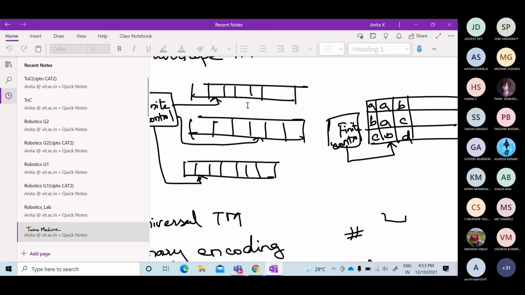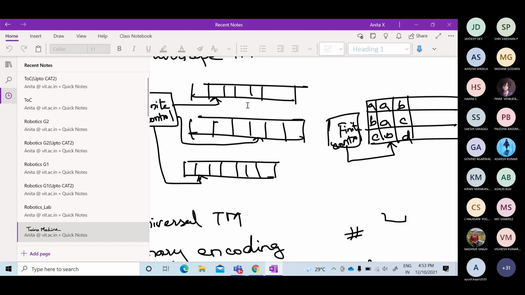Next, you would have come across the terms recursive language and recursively enumerable language. What is a recursive language and what is a recursively enumerable language? For all these languages we are designing a Turing machine, so for both we will be using the Turing machine. What makes the difference between recursive and recursively enumerable languages?